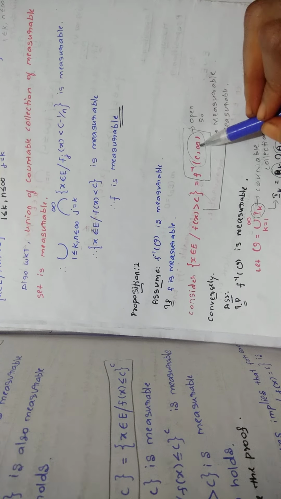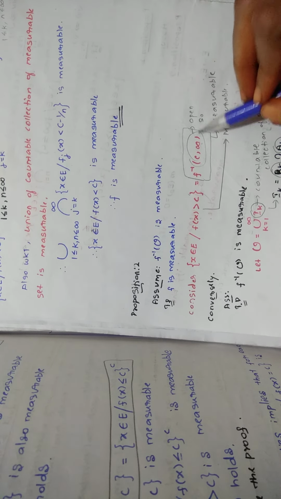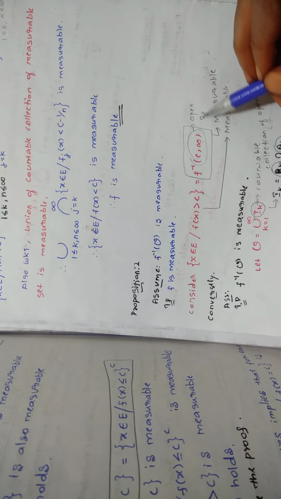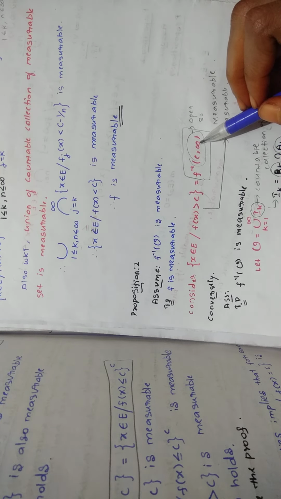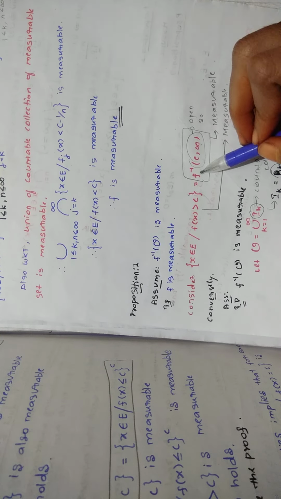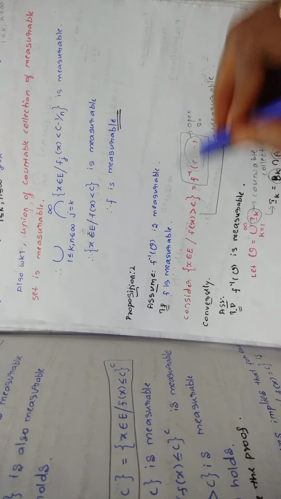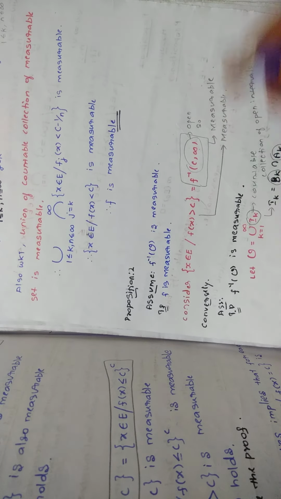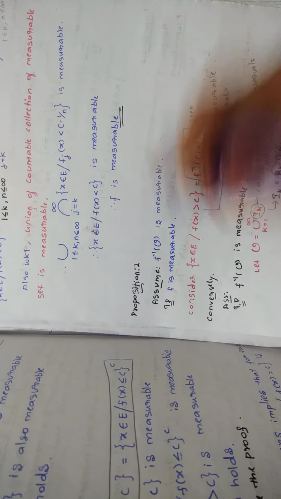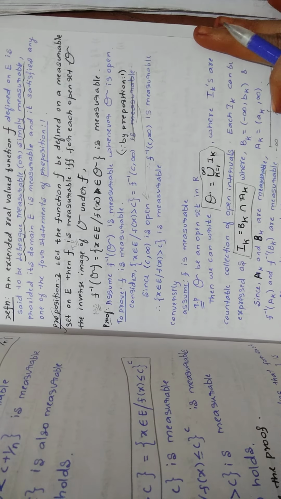We know that C comma infinity is an open set. So an open set is always measurable. So C comma infinity is measurable. If this is measurable, then f inverse of C comma infinity is also measurable. If this is measurable, then the left hand side will also be measurable, and then you can say f is measurable. So that is how you are proving the first part of this proposition.